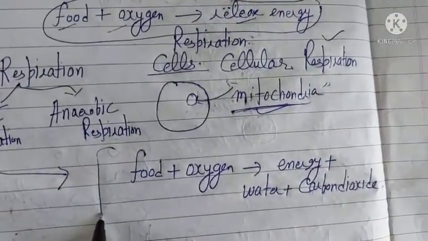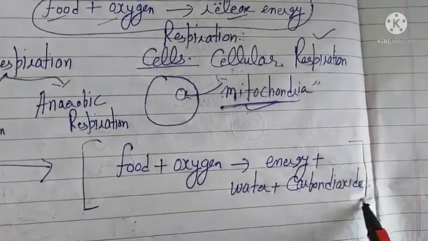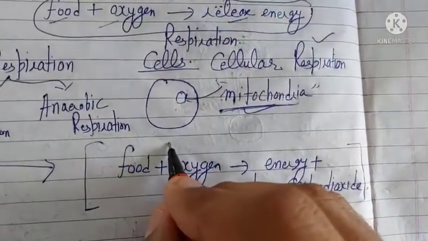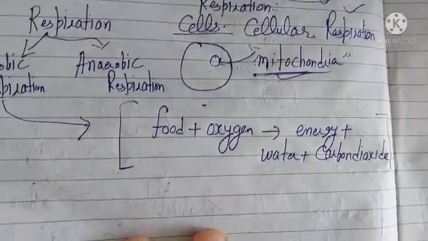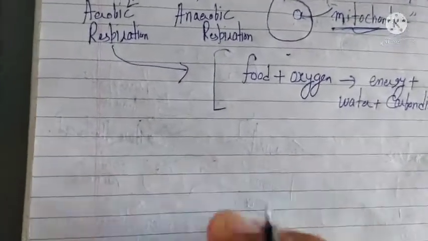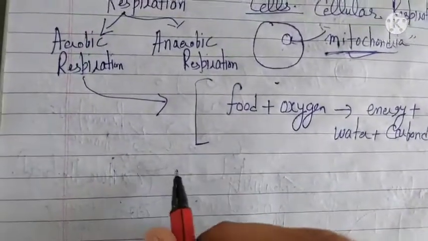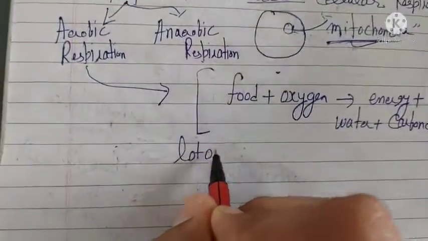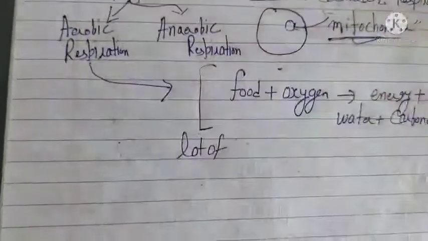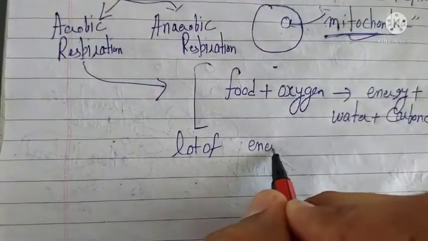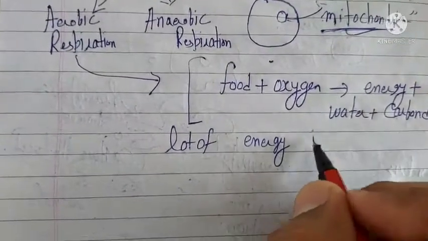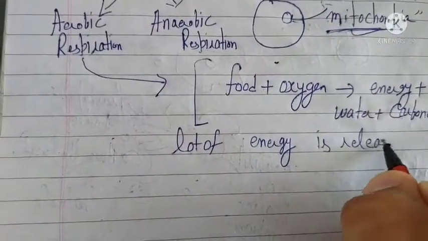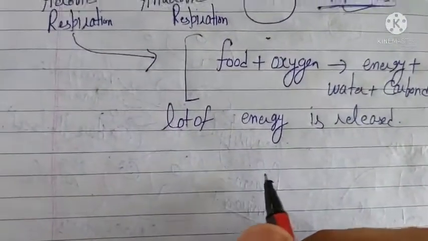Now suppose you are sitting in a room, then there is a maximum chance aerobic respiration is taking place inside your cells. So in aerobic respiration, a lot of energy is released. Okay, so this is the concept.